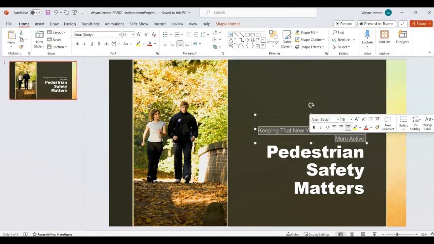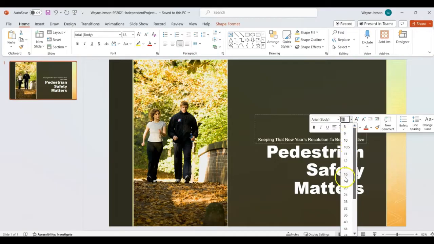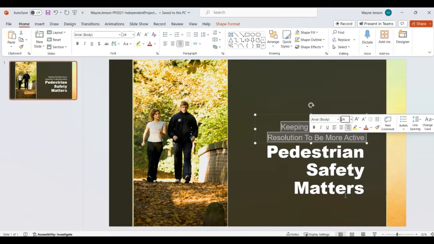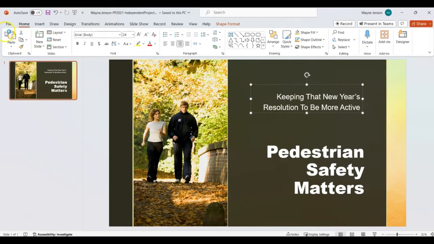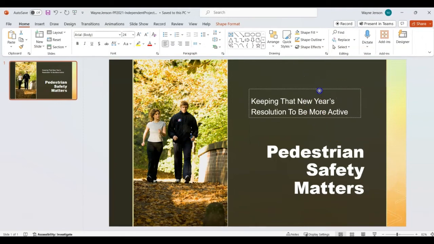Okay, and then we're going to change the subtitle font size to 24. So we're going to change that to 24 here. And then we're going to move the subtitle placeholder up and click Align Left. We want the text aligned left. So on the Home tab here, click Align Left. Okay, like that. I'm looking at the instructions to see we're in the ballpark here.